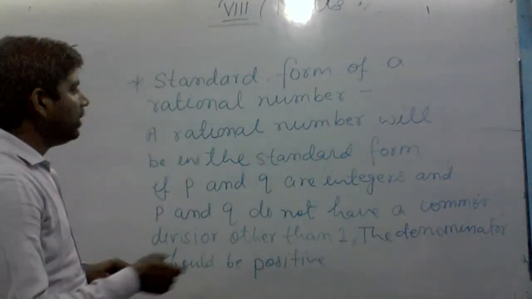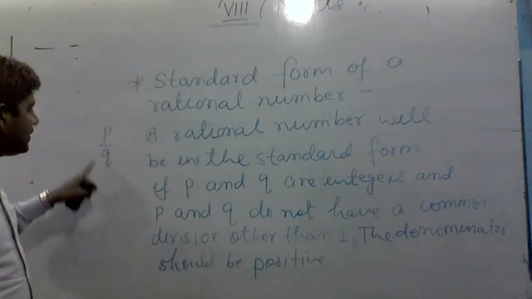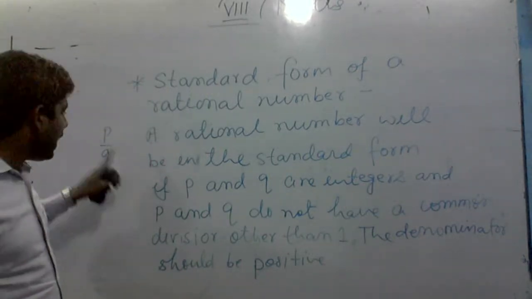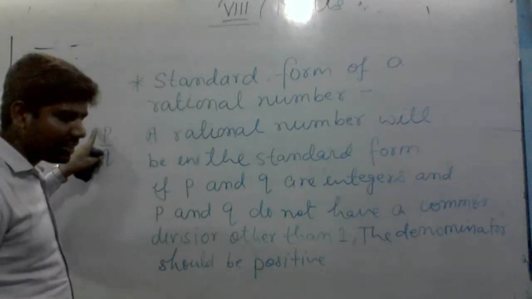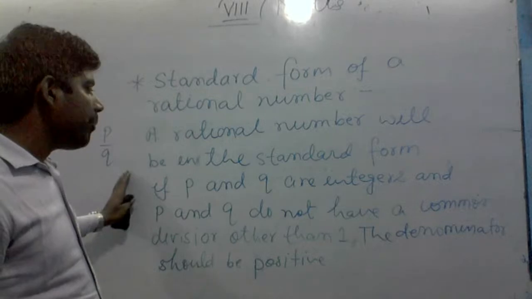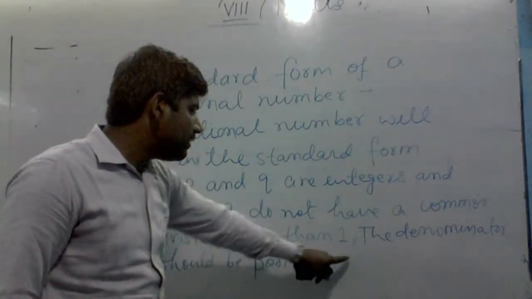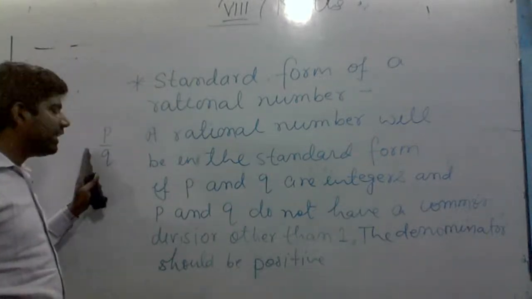Suppose there is a rational number p by q. It will be said to be in the standard form when p and q are integers, p and q do not have a common divisor other than 1, and the denominator should be positive.